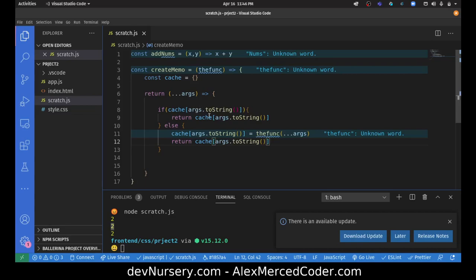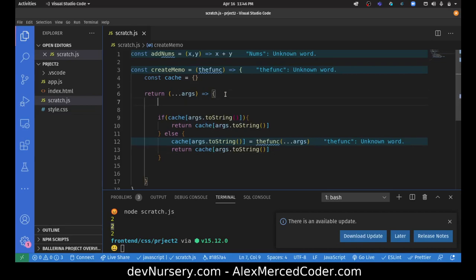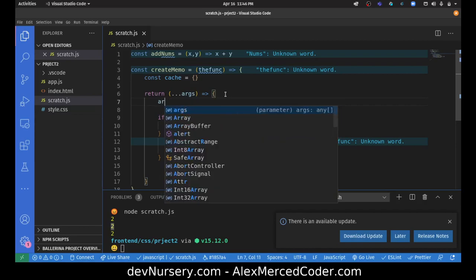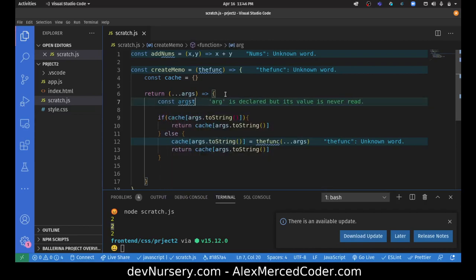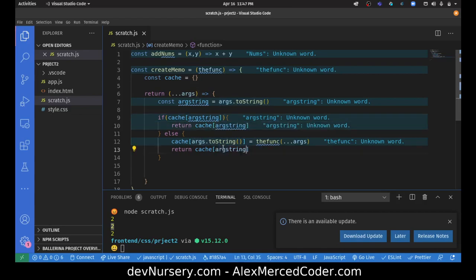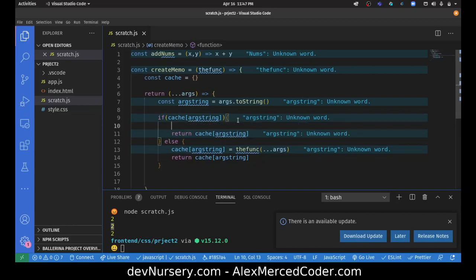I could optimize this a little bit more. I could say const argString, because right now I'm doing this whole toString operation over and over again. Let's not do that, let's just do it once. So let's cut that out here, and then we're just going to use this in here. Now, just to see when it does it, when this is the situation, we're going to use the cache, so we'll console log use cache.